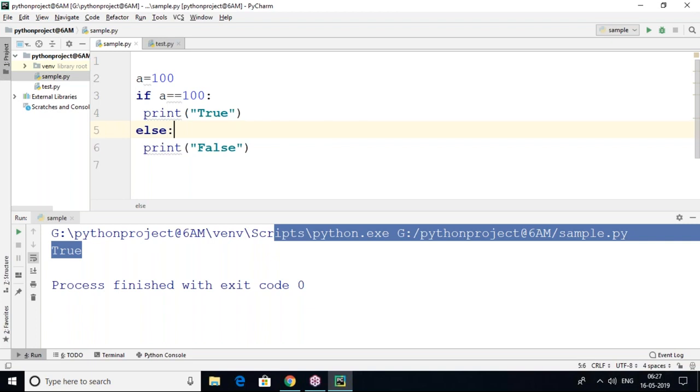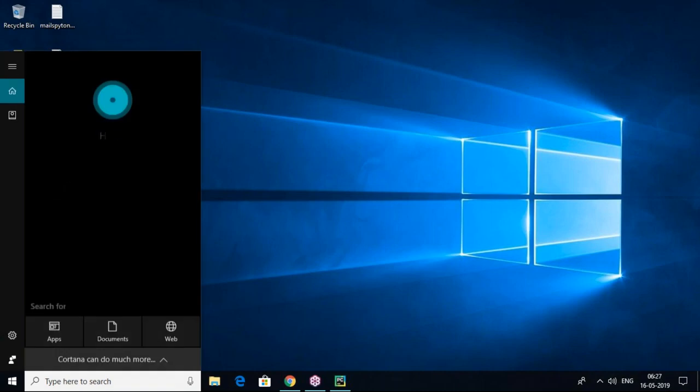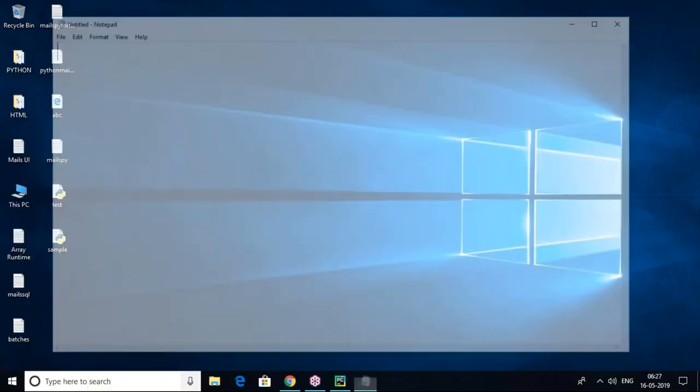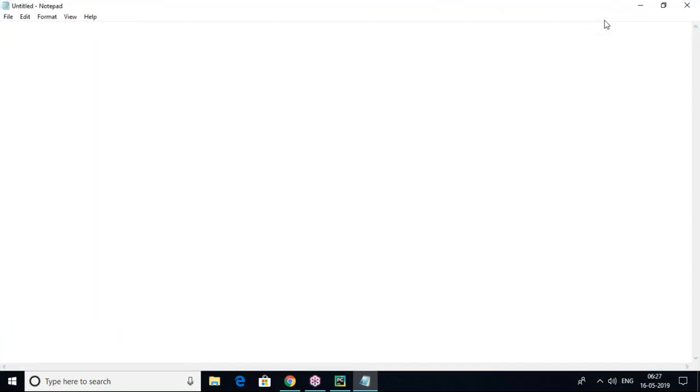Now this is what we discussed in the last session. Coming to this session, I'm going to discuss a few things. First we'll start with identifiers in Python. Next we'll go with comments in Python.